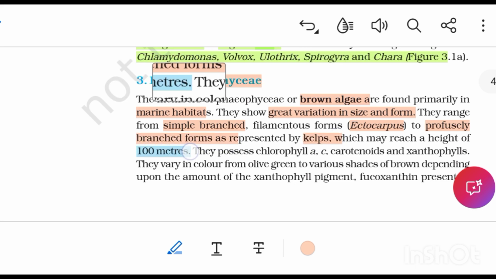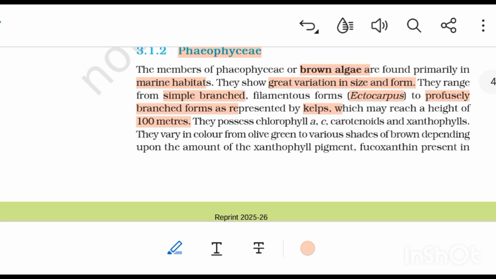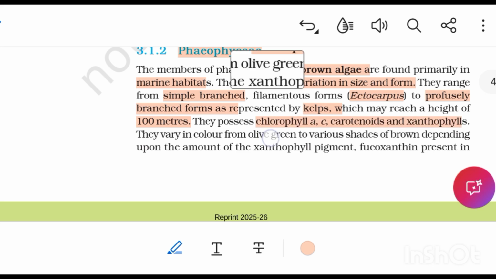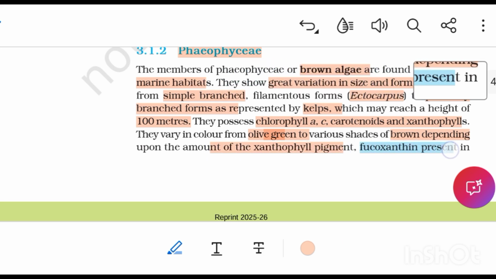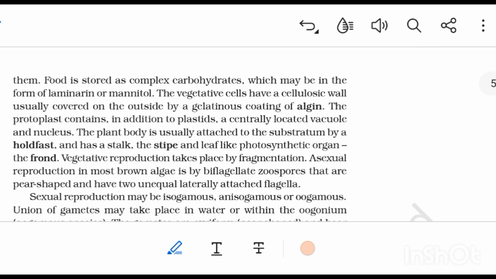They possess chlorophyll a, c, carotenoids, and xanthophylls. They vary in color from olive green to various shades of brown, depending upon the amount of the xanthophyll pigment fucoxanthin present in them. Food is stored as complex carbohydrates, which may be in the form of laminarin or mannitol.